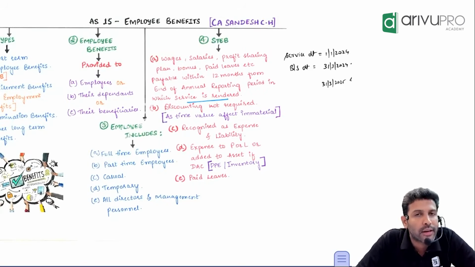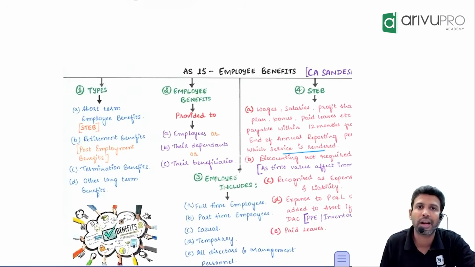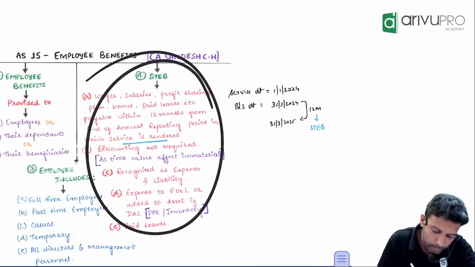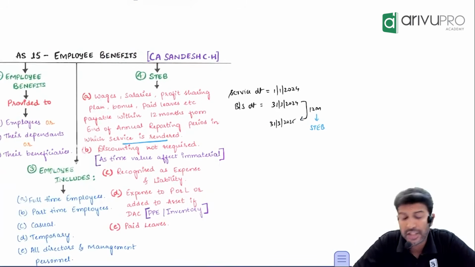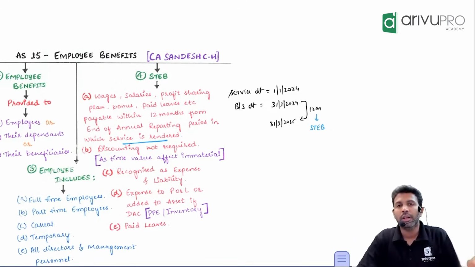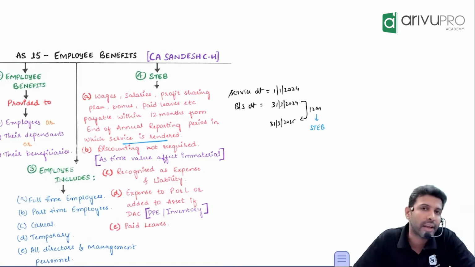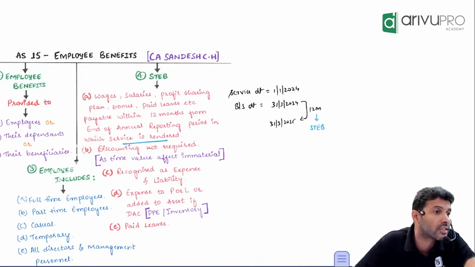Now we'll dive into the categories. What did I say? Whenever there is an employee benefit, you should put it under one of the 4 categories. What is the first category? Short-term employee benefits. For class purposes, we'll call it STEB. First of all, STEB means short-term employee benefits, those benefits which are payable within 12 months from the end of the current financial year in which the service is rendered.